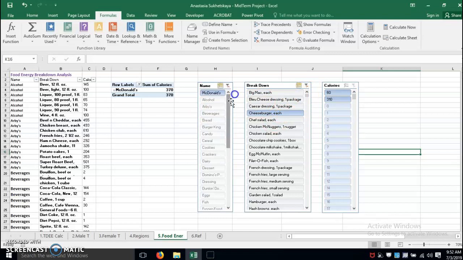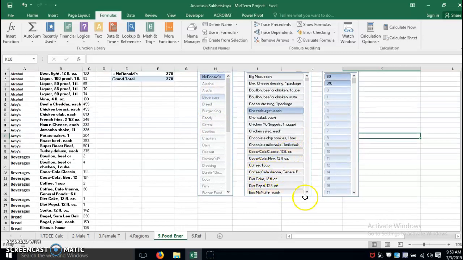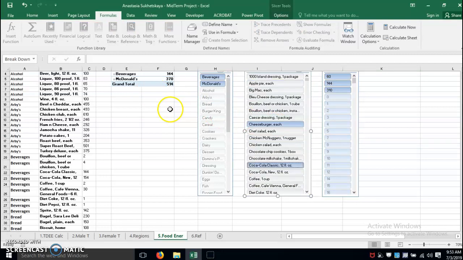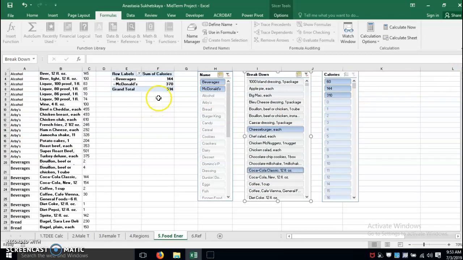and I also would like to drink something as a beverage. Let's say I have a regular Coke, and I already have 514 calories only for my lunch, just eating the McDonald's salad, cheeseburger, and having the Coke, 514 calories. Then I decided it's not enough.